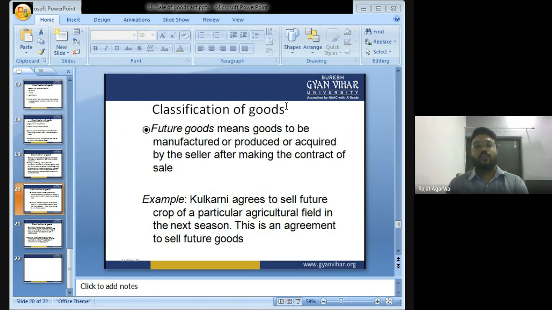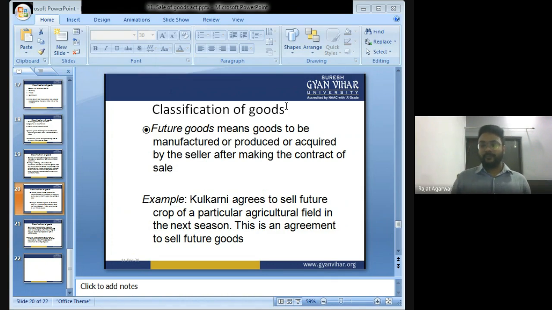Future goods. Future goods means goods to be manufactured or produced or acquired by the seller after making the contract. All the goods which are manufactured, produced or acquired by the seller after making the contract of sale are known as future goods. For example, Mr. Kulkarni agreed to sell the future crop of a particular agriculture field in the next season. This is a contract to sell future goods.